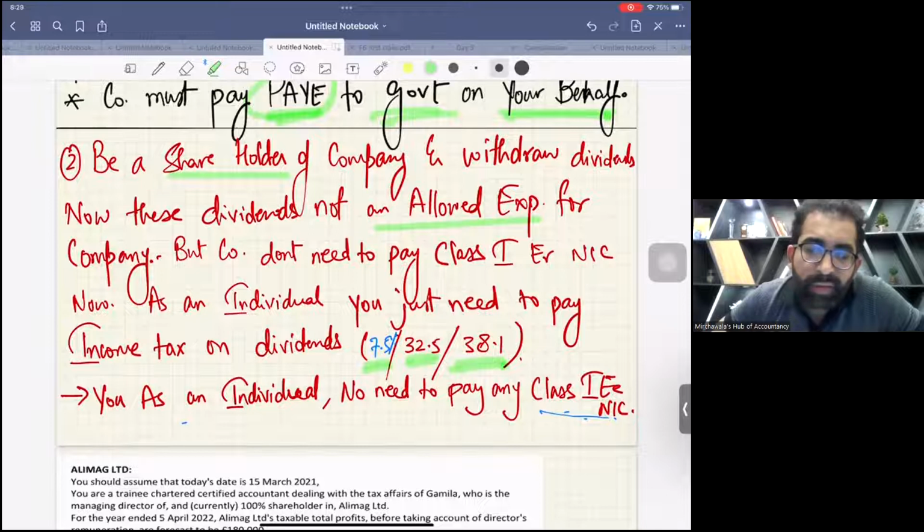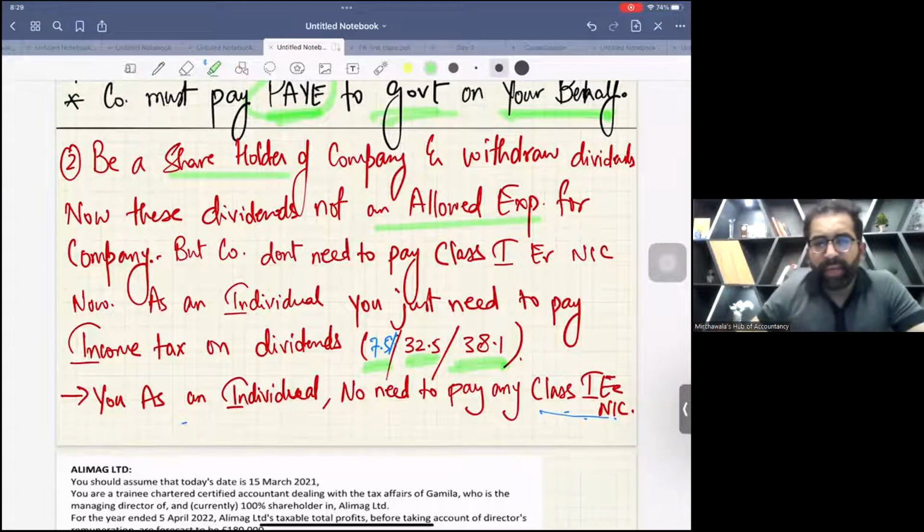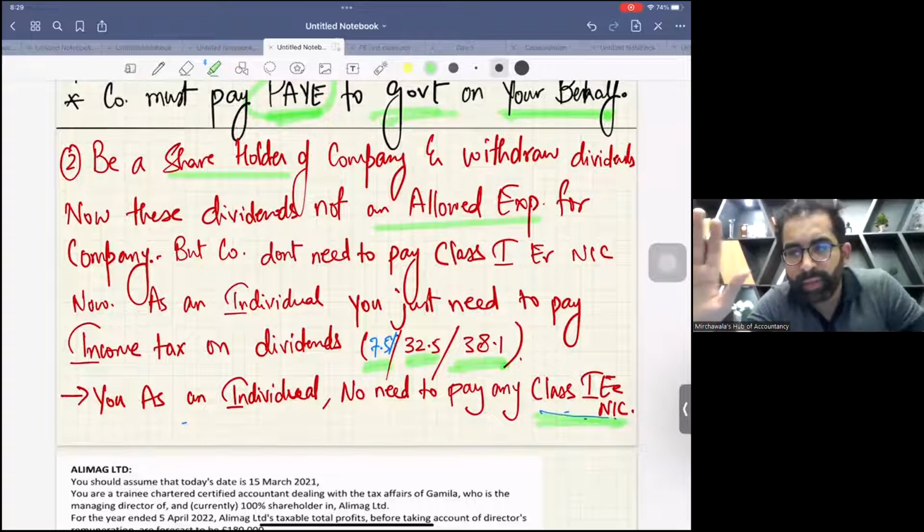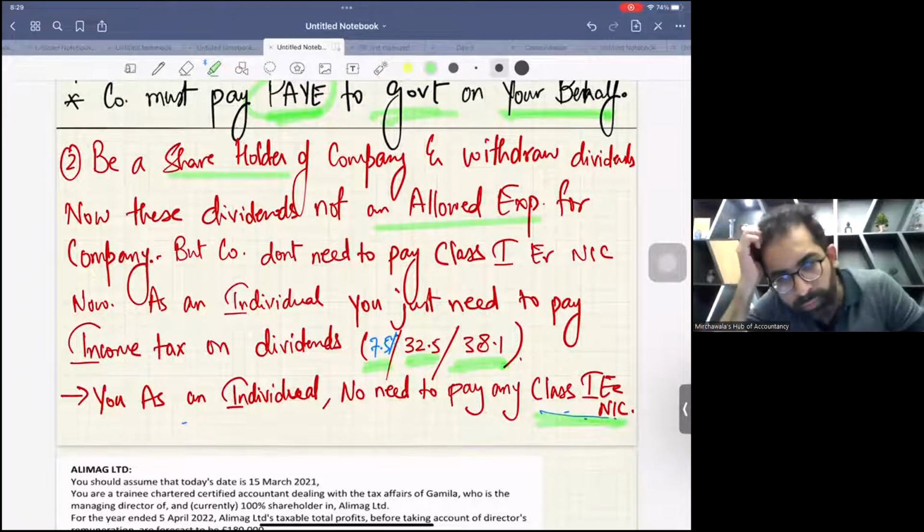Plus, we all know you will get the NRB. As an individual, there is no need to pay class 1 employee NIC, because on dividend income there is no NIC. Now read it carefully and think over it. No need to run fast. Go slow.